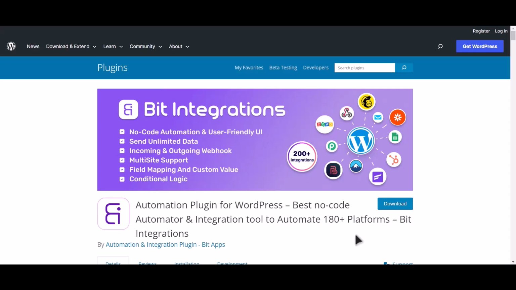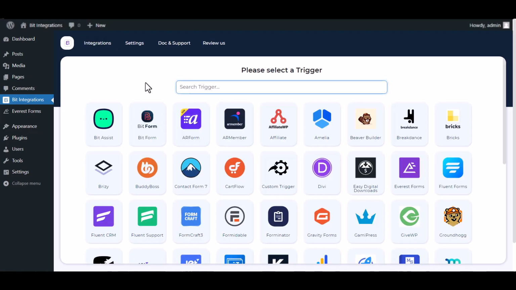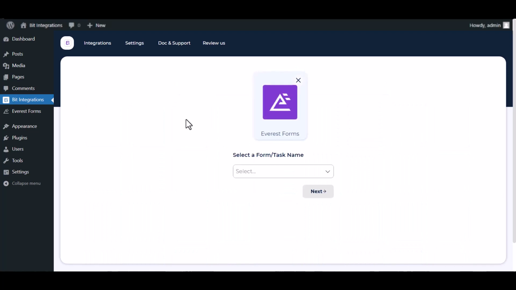I am utilizing the Bid Integrations plugin to establish a connection between these two platforms. Let's go to Bid Integration Dashboard. Create Integration. Search and select Everest Forms. Select a form.